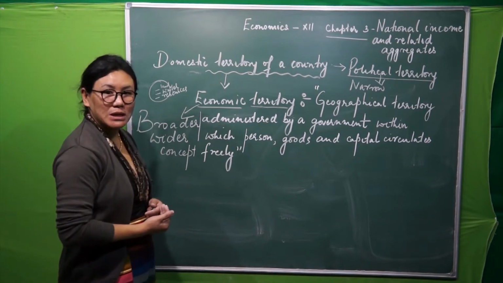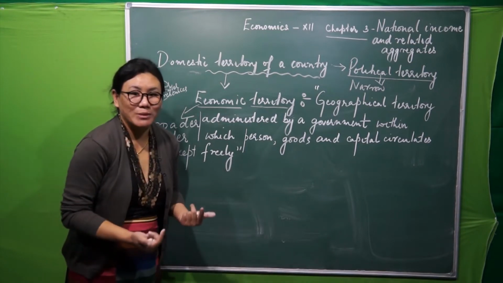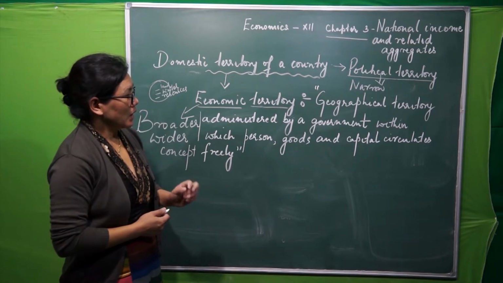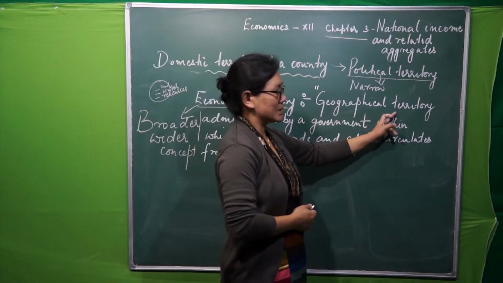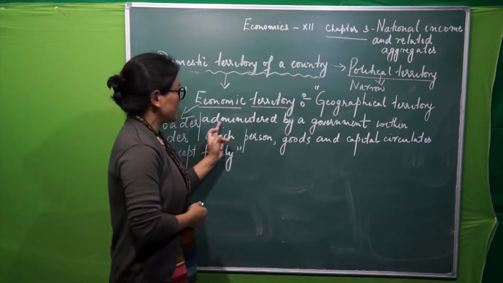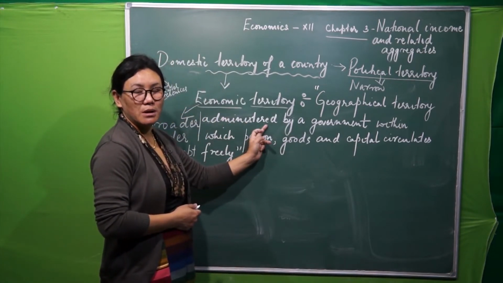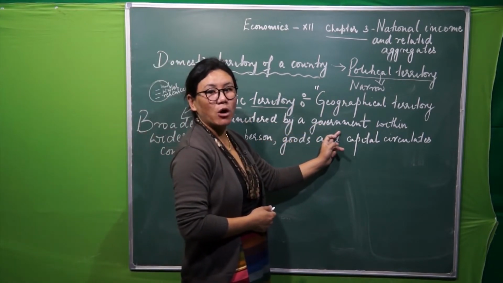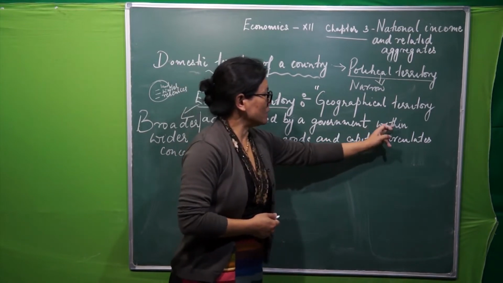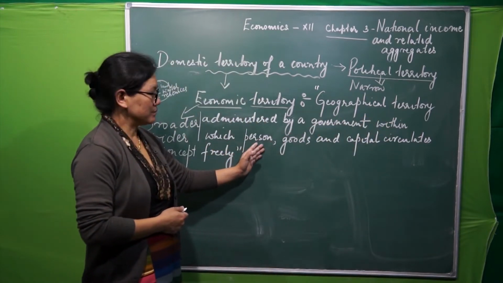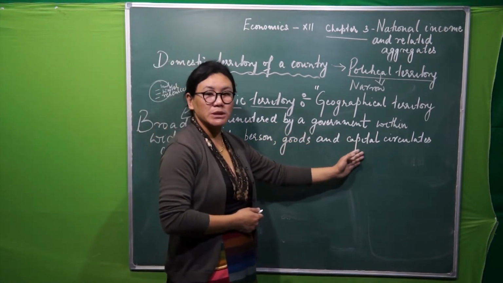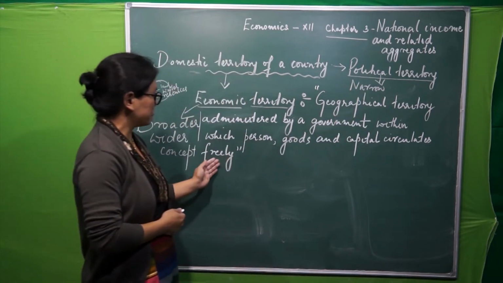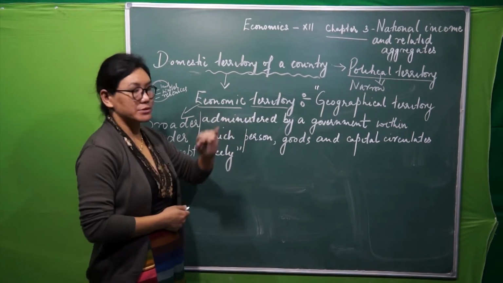Now we will go into the meaning of economic territory. What is the meaning of economic territory here? It is given by the United Nations. It means an area administered, controlled, managed by the government of that country, within which persons, goods and capital of that country circulate or move freely. Then it is called economic territory.